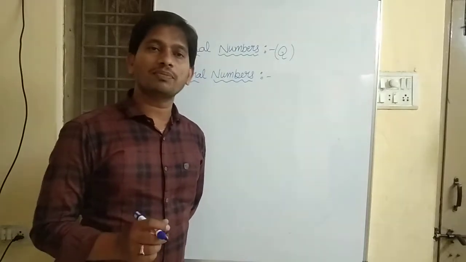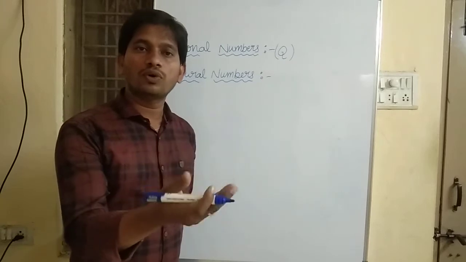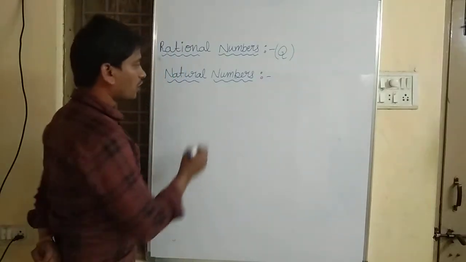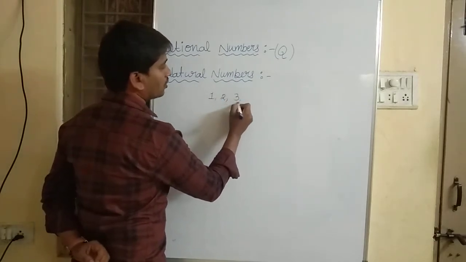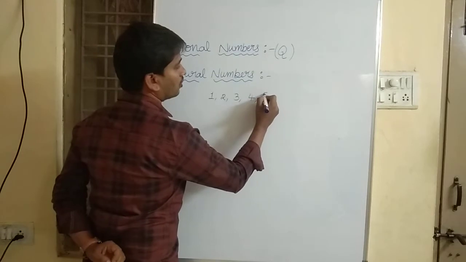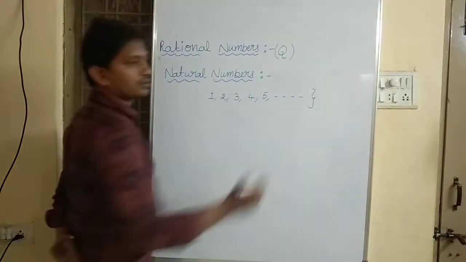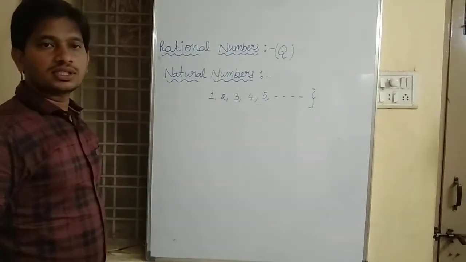Counting numbers are nothing but 1, 2, 3, 4, 5 and so on.